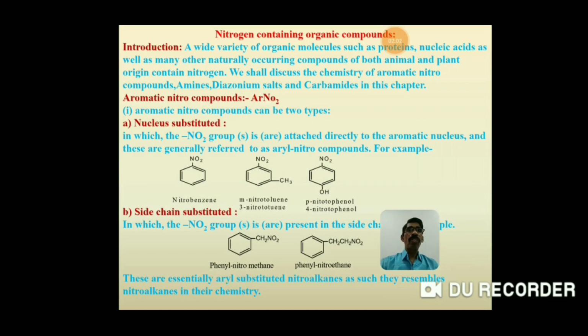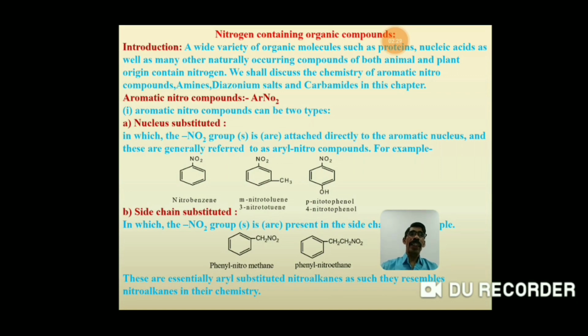So today we will first start with aromatic nitro compounds. Aromatic nitro compounds can be of two types. Number one is the nucleus substrate. It means the nitro group is directly linked to the benzene ring, that is, directly linked to the nucleus. For example, nitrobenzene, in which this nitro group is linked to the benzene ring or nucleus.